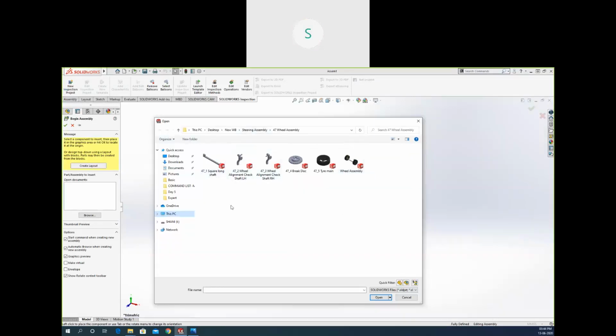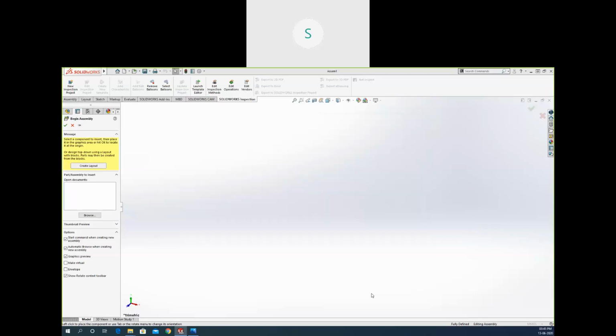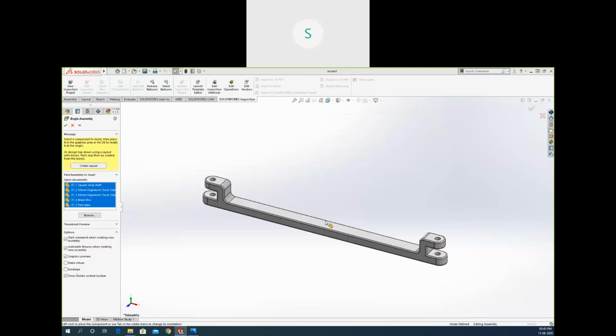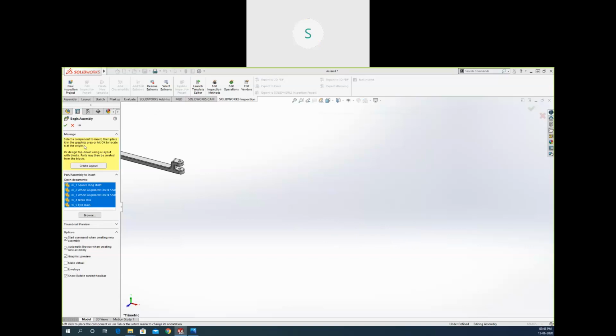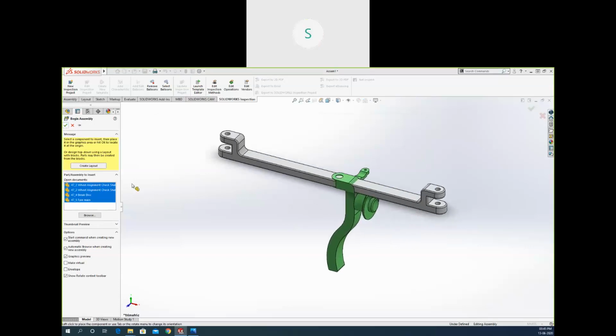It will ask us to choose the components. I have already selected the folder from where I need the objects. I can select all the objects, or I can select individual objects. I'm going to select all the objects right now. We'll insert all the components step by step. You can see we have the components. Click OK. All the components will be added like that.